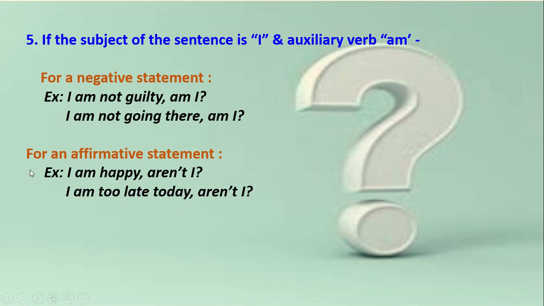You have already seen in the table of the operators, where I have shown the contraction form of the auxiliary verbs, there I have written I am not, that will be aren't I. So that is the reason for the question tag, and for an affirmative statement we will use here aren't I.